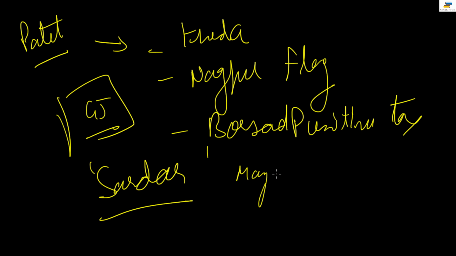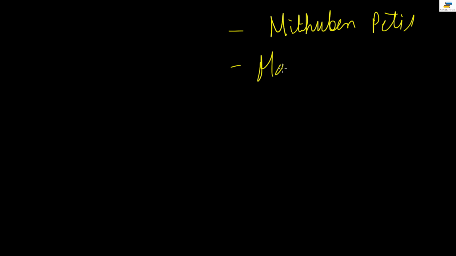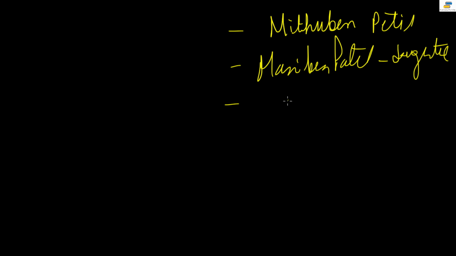There were also many women involved in Gujarat at this time. Who are those women? Let me write the names properly so that you can note them down. Mithuben Petit, a Parsi lady from Bombay. Then there was Maniben Patel. Who is she? She is Sardar Patel's daughter, right? And there was also Sharda Mehta. Mithuben Petit, Maniben Patel, Sharda Mehta. Such people were involved. Okay. At some meetings, women even outnumbered men. And Congress worked with Kaliparaj people to help them.